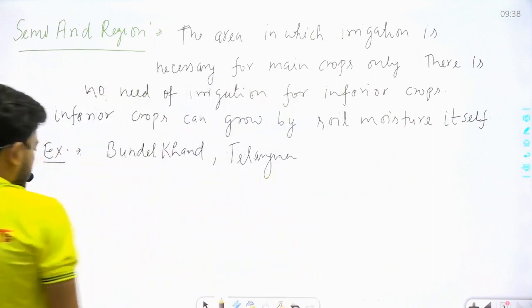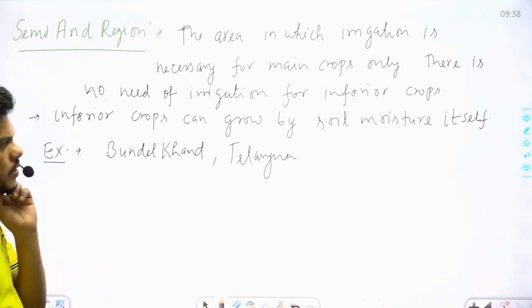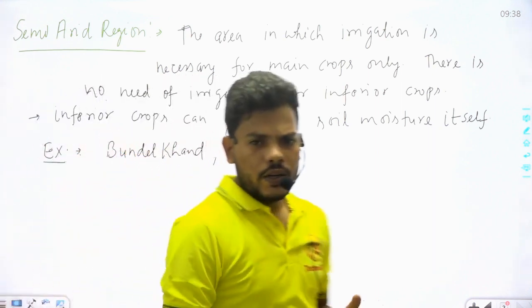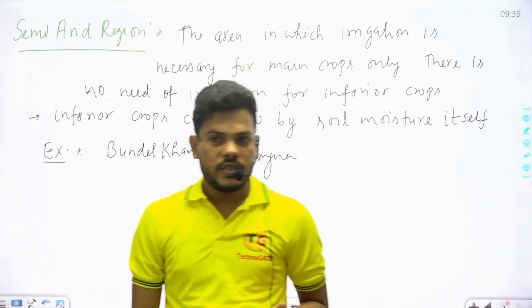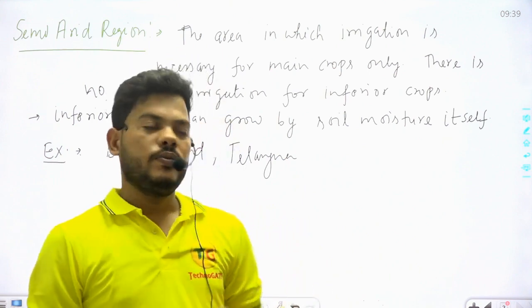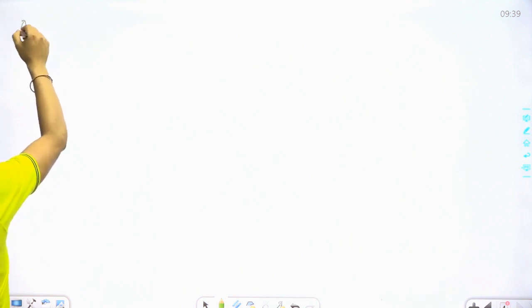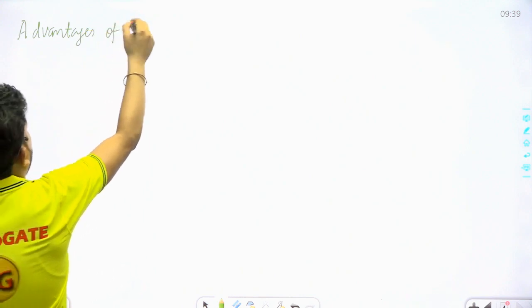So after that, we understand what is irrigation. We have to understand what is the advantage of irrigation. Why are we going to design an irrigation scheme? Obviously there are some advantages. So in the next slide we will understand what the advantages of irrigation are.